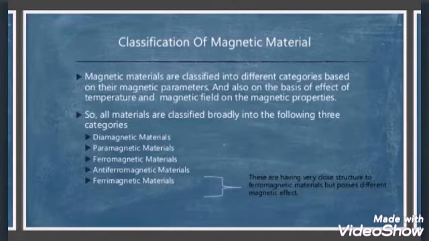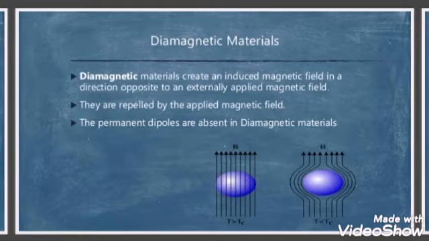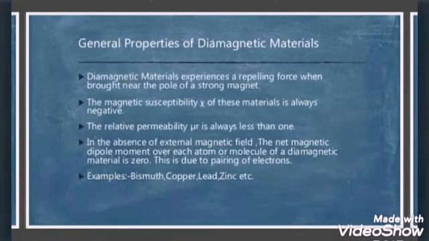Now let us discuss diamagnetic materials. Diamagnetic materials create an induced magnetic field in the direction opposite to an externally applied magnetic field. They are repelled by the applied magnetic fields. The permanent dipoles are absent in diamagnetic materials. Now let us know what are the general properties of diamagnetic materials.